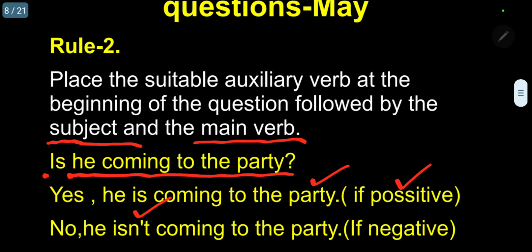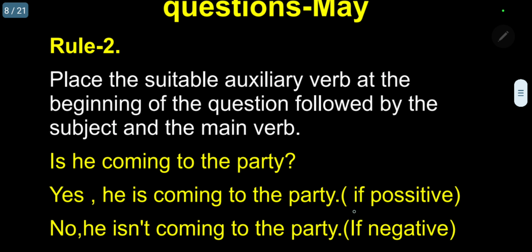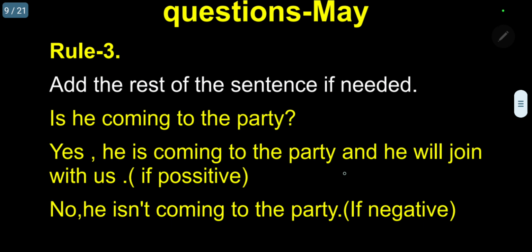The only important point here you must know: while you are using am, you should not use amn't. You have to use am not. This is the point you must remember. Kindly follow. Among the primary auxiliary verbs, this am has an important characteristic. Kindly keep it in your mind. Then let me go for rule 3.